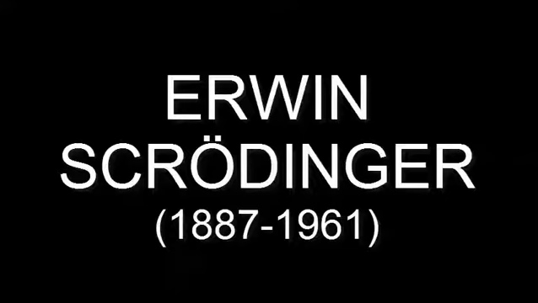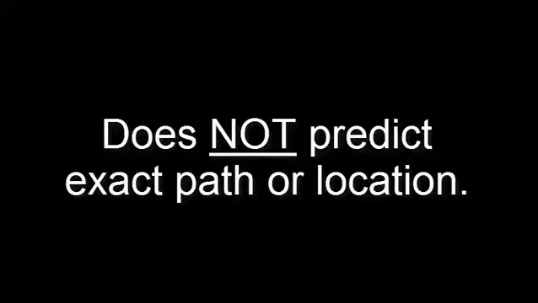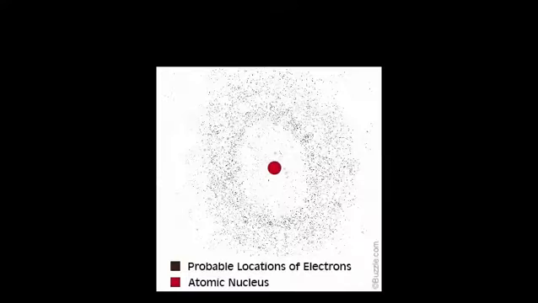Erwin Schrödinger. Erwin Schrödinger used mathematical models to predict probable locations of electrons based on density in 1926. This model does not predict the exact path or location of an electron. This model, known as the electron cloud model, shows where electrons should be. Looking at the model, areas where the cloud is densest is where electrons are most likely found, and vice versa. You cannot pinpoint an exact location, but you can estimate and figure out where they should be. This can be considered clarity through fuzziness.